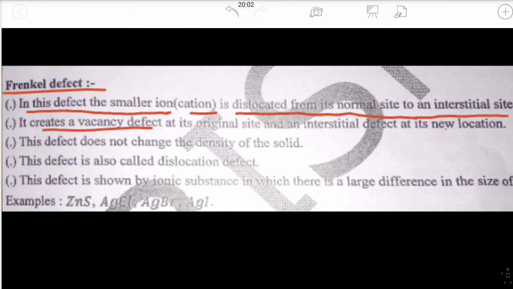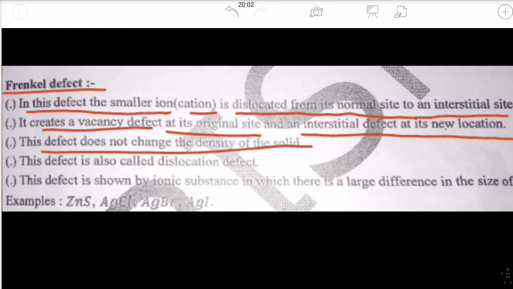It creates a vacancy defect at its original site and an interstitial defect at its new location. Vacancy means it will be vacant at the original position and fill the interstitial space. The density of the solid remains equal.